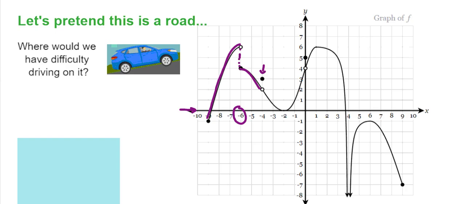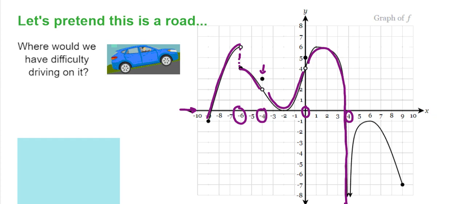Plus, what is that dot up there? Is there a boulder coming down on us? So you have difficulty at -4. Let's say we got past that difficulty and we keep going. We have another difficulty here at 0. And as we keep going, oh no, looks like we're going down, we're not stopping. So it looks like at 4, as we're approaching 4, we're going to have difficulty.